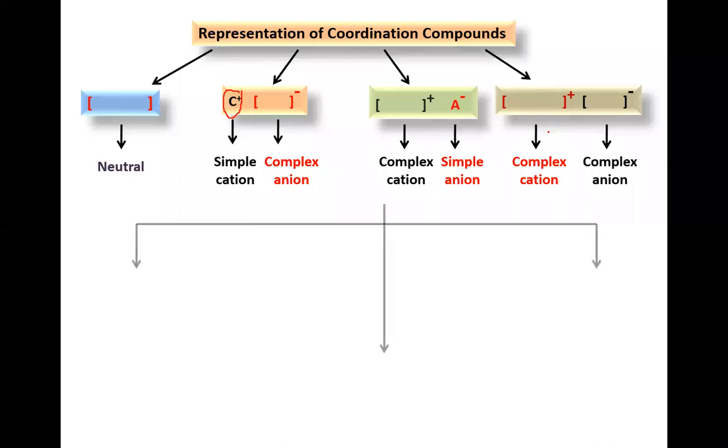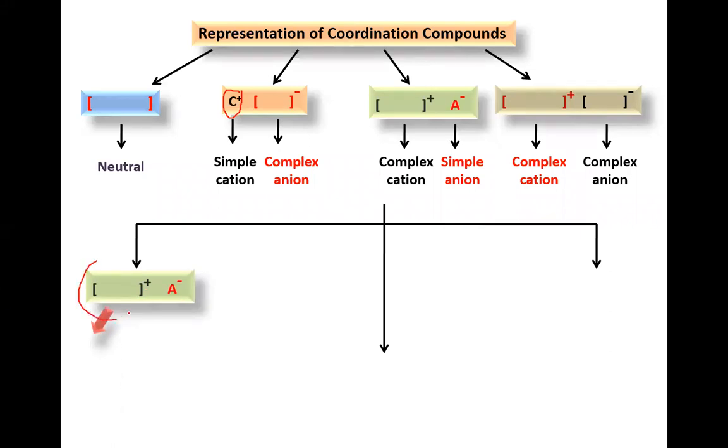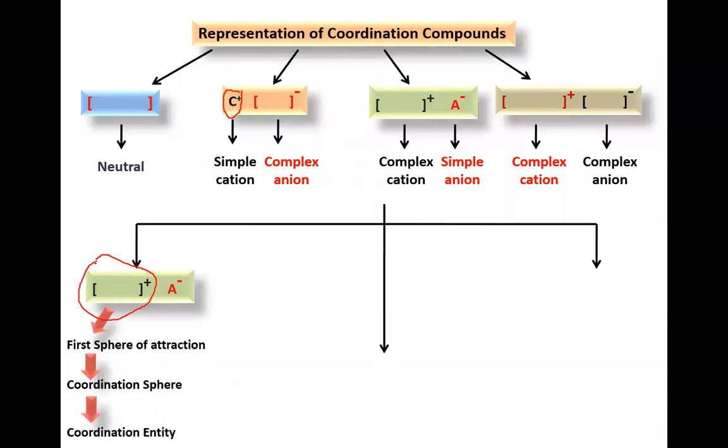Again we have to discuss further about these three. Here we have the complex cation and simple anion, right? Usually we first consider the first sphere of attraction, and this represents the coordination sphere. In that only we mention the coordination compound entity. This part is the coordination entity. And A minus, the simple anion part, is the second sphere of attraction, and this is the ionization sphere.